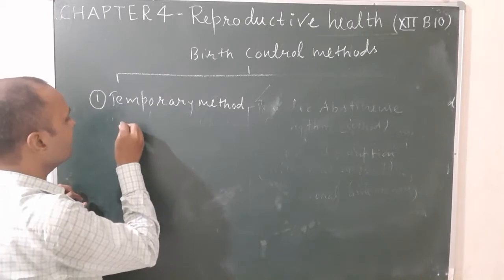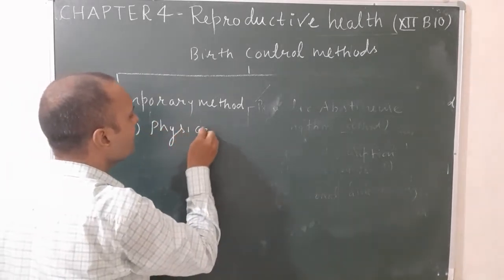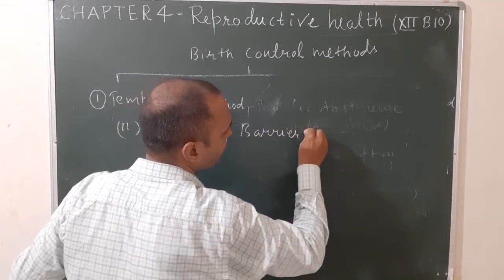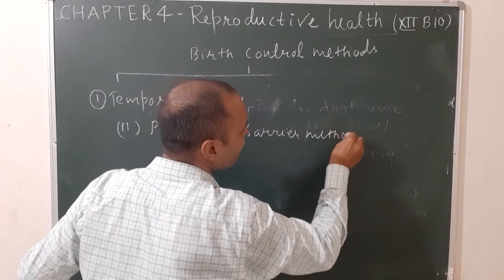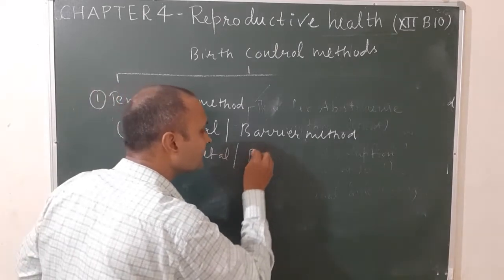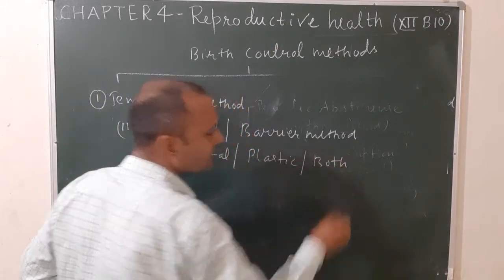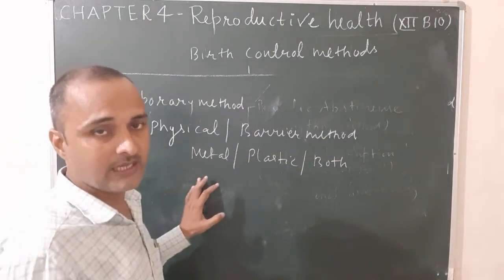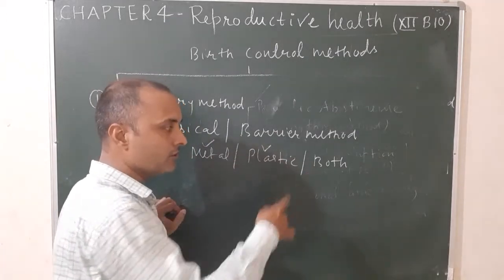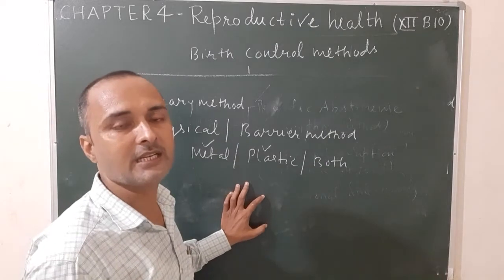In this method, various devices made up of either plastic or metal or both are used by males and females to prevent fertilization and implantation.